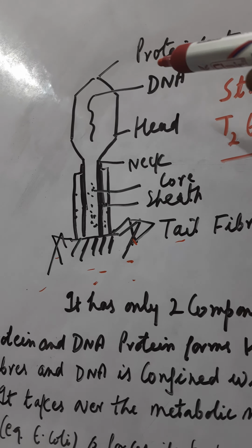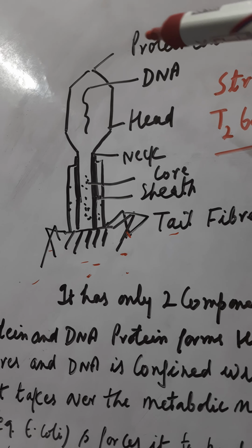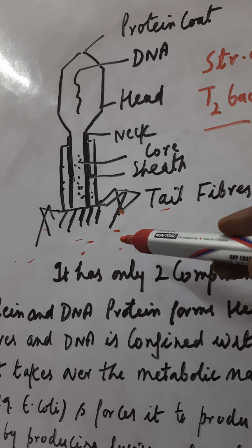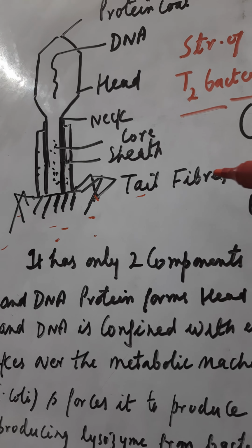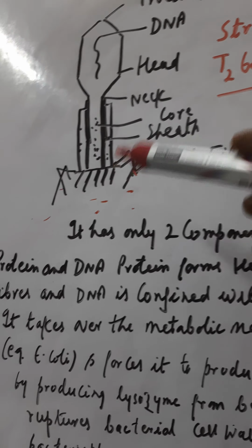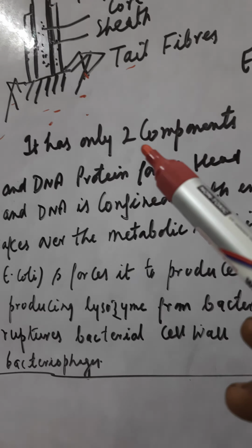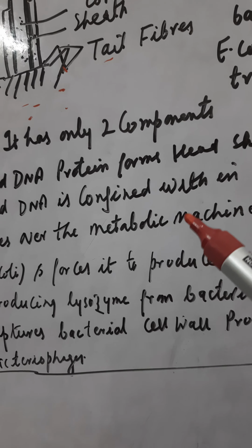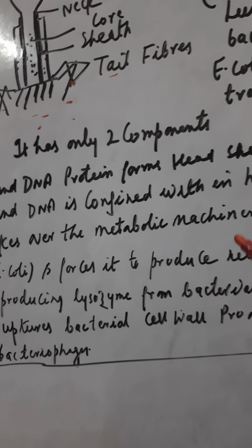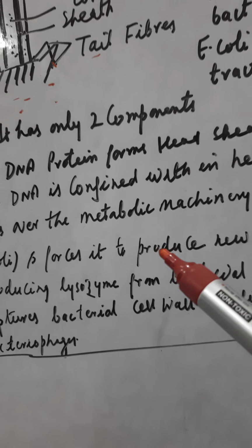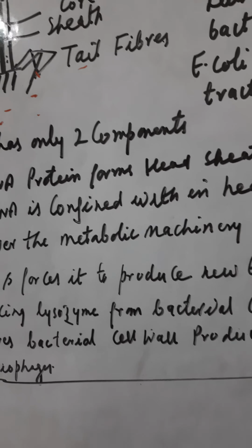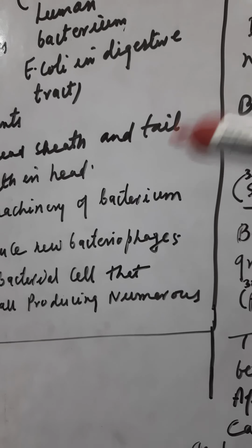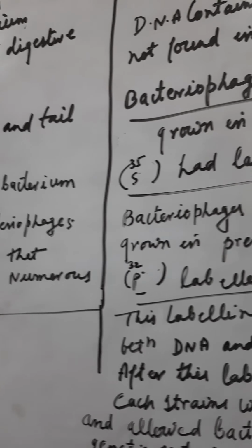So this is the structure of the bacteriophage with the protein coat, DNA, head, neck, core and sheath, and it parasitizes the bacteria and produces the new phages which are called bacteriophages, as it takes over the host metabolic machinery and forces the bacterial cell to produce the lysozyme, so that the lysis takes place and ultimately the new bacteriophages can be released from it. Before lysis, the lysozyme is produced. Now this is the bacteriophage which is utilized over here.